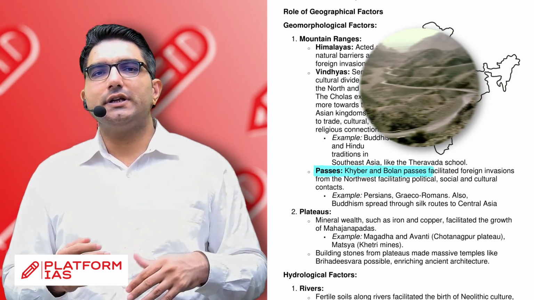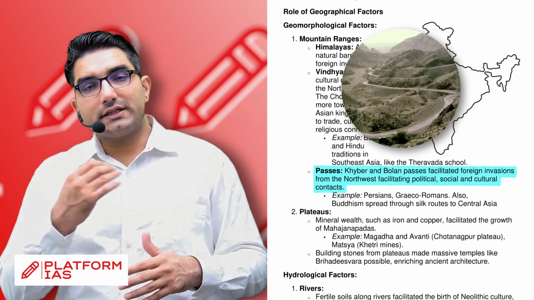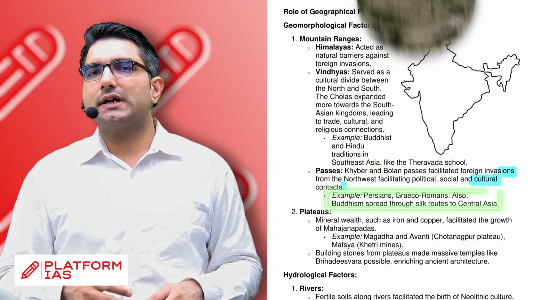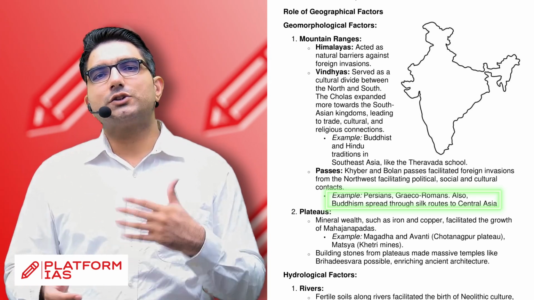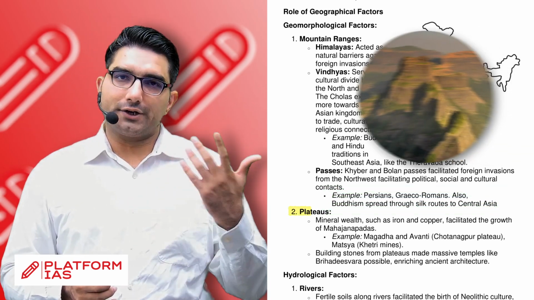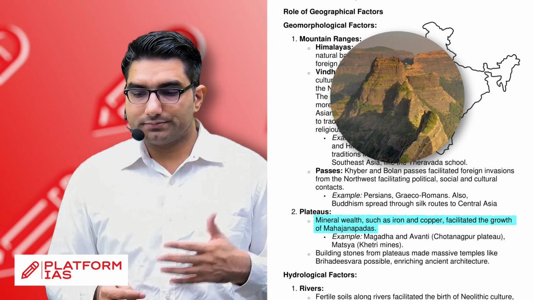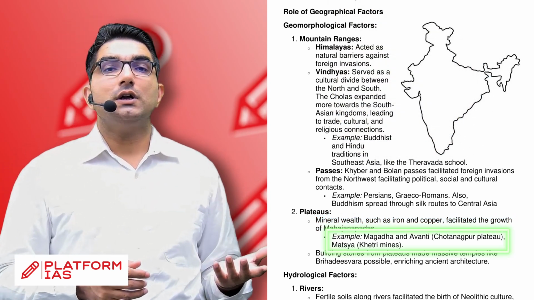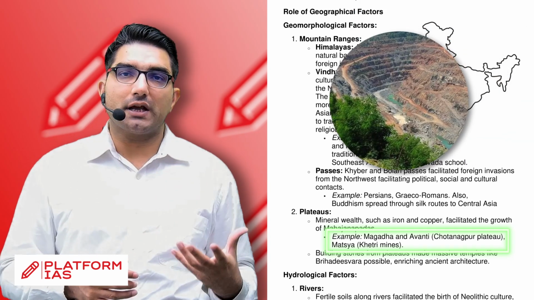And at the same time, mountain passes like Khyber and Bolan facilitated foreign invasions from northwest, and this in turn facilitated political, social, and cultural contexts. You can give examples here like Persian, Greco-Romans, and you can also give an example like Buddhism spread through Silk routes to Central Asia. Next, you can write about plateaus and how mineral wealth such as iron and copper facilitated the development of Mahajanapadas. You can give an example of Chota Nagpur Plateau and Magadha and Avanti. You can give an example of Khetri mines, the Matsya Mahajanapada.